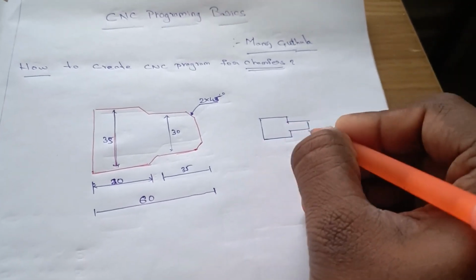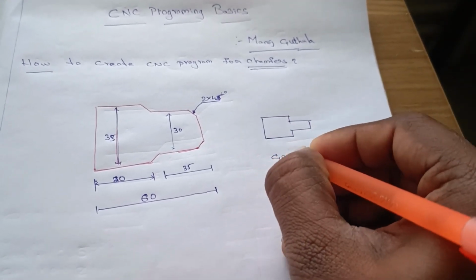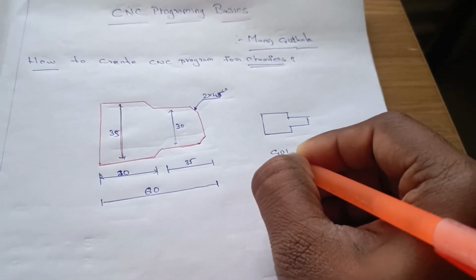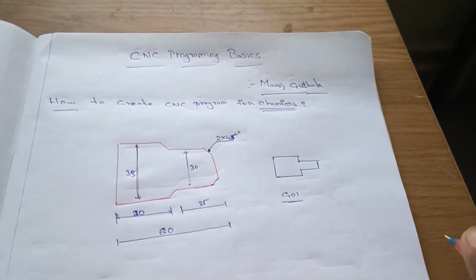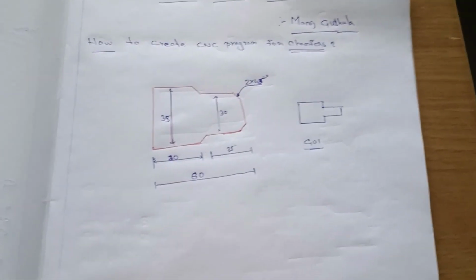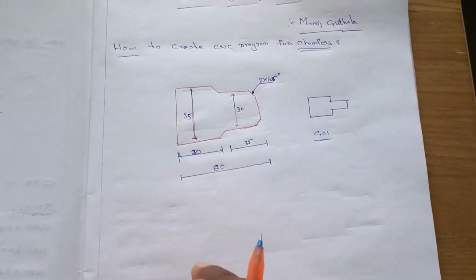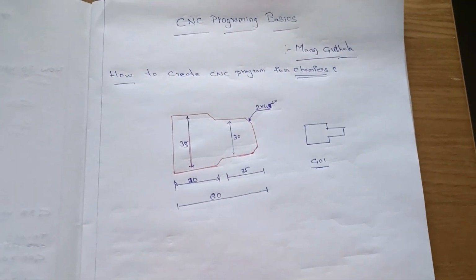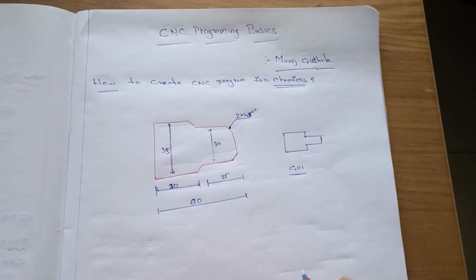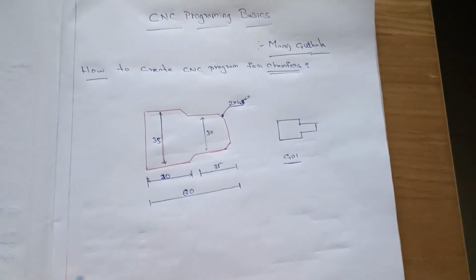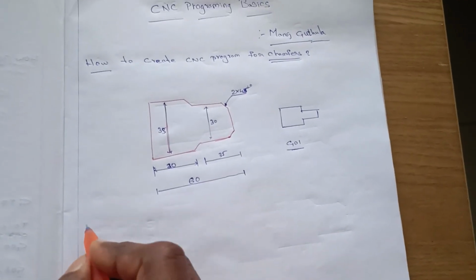We created the step turnings by using G01. It's the basic program writing. And now by using G01 we can also create these chamfers, and in this video we see how to create this type of chamfers. Let's start writing the program.